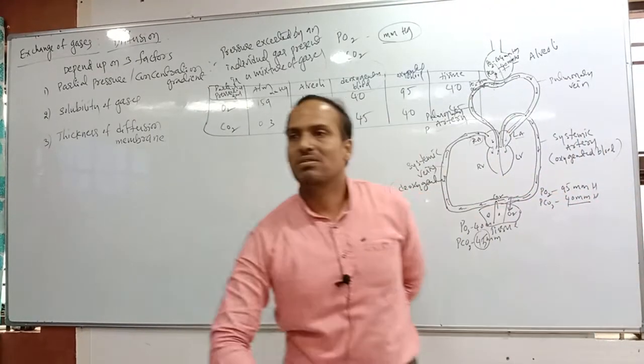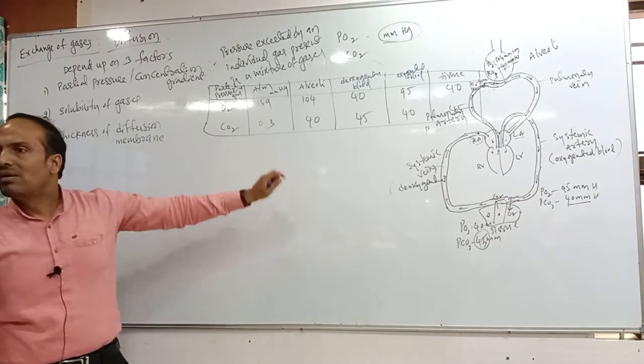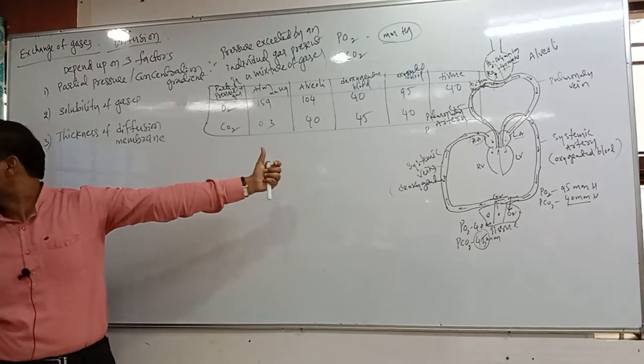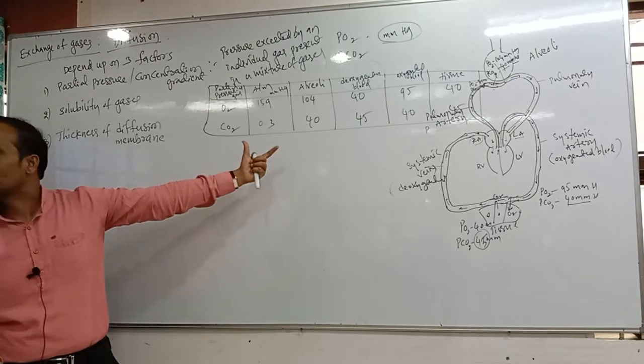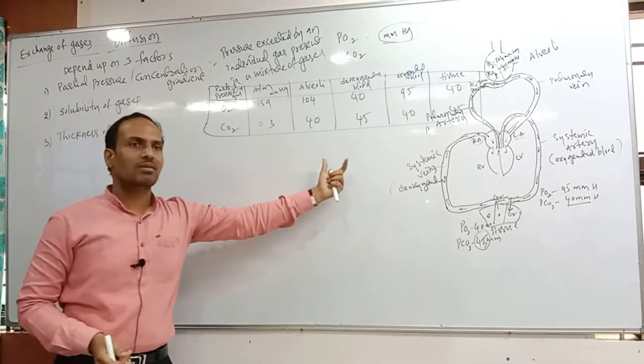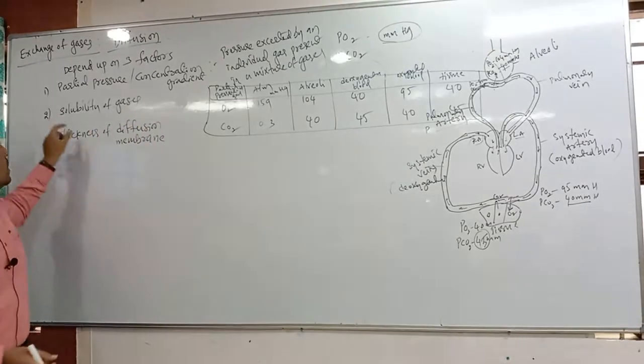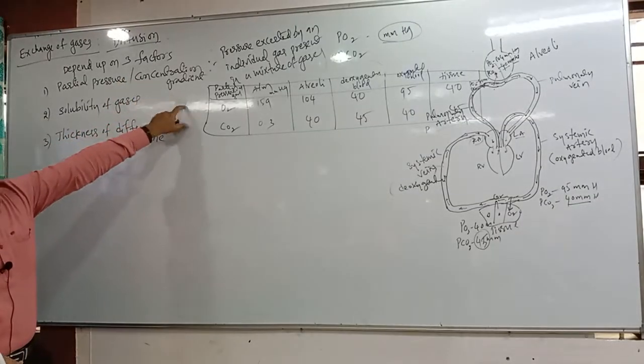Finish up. Understood? No need to repeat again? No need to repeat. Good. Okay. So either partial pressure or concentration gradient is over.